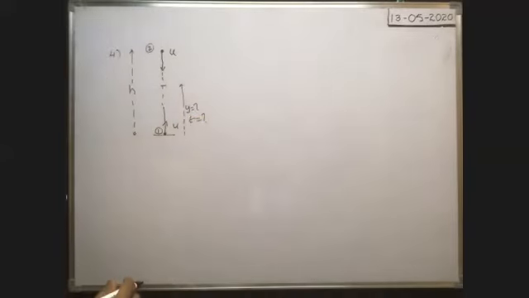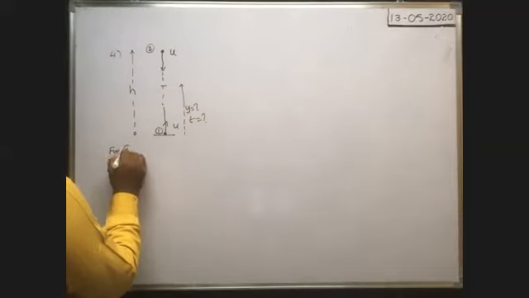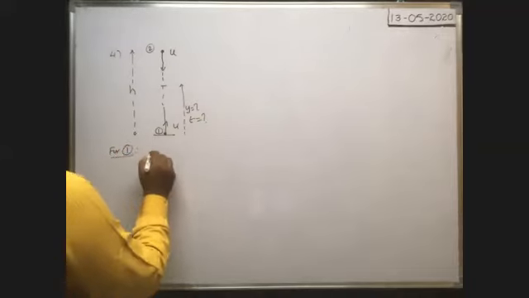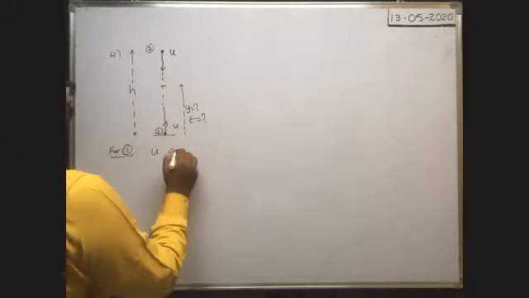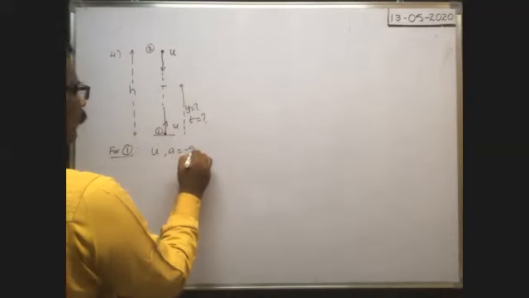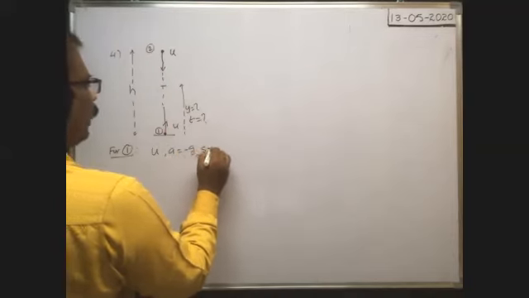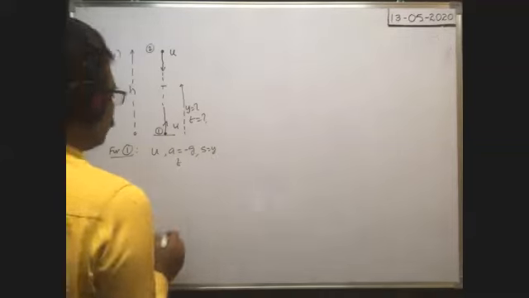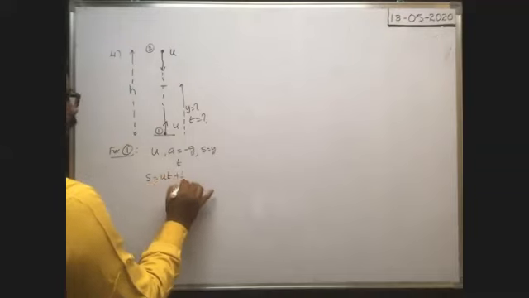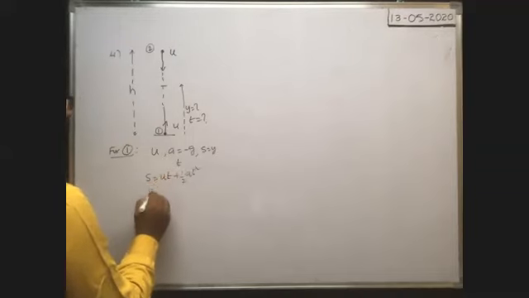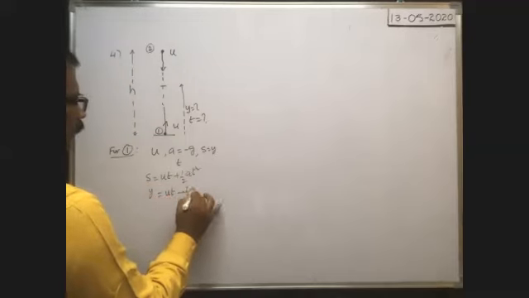Okay, for first body, initial velocity u, as it is thrown vertically upwards, acceleration is equal to minus g. Displacement s is equal to y, and time taken is t. So the relation among them is from s is equal to ut plus half at square. s means y is equal to ut plus half a, means minus half g into t square.